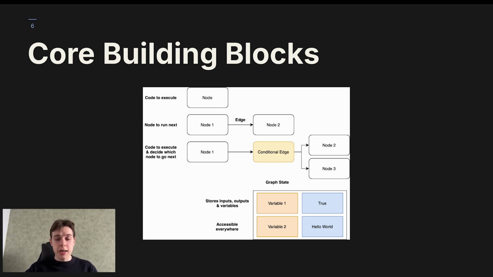And all of these are tied together with the state, this graph state, which stores our inputs, outputs, and variables, so they could be passed between nodes. So that basically means that they can be accessible everywhere. And that actually lets us make the interaction between nodes altogether way more effective.